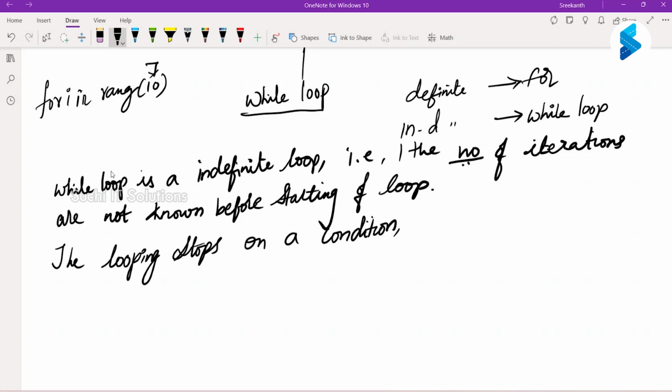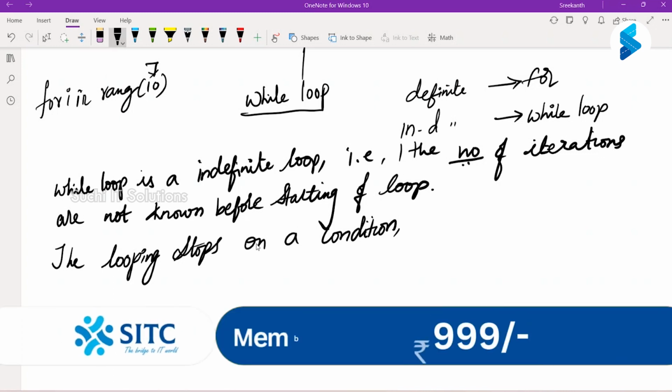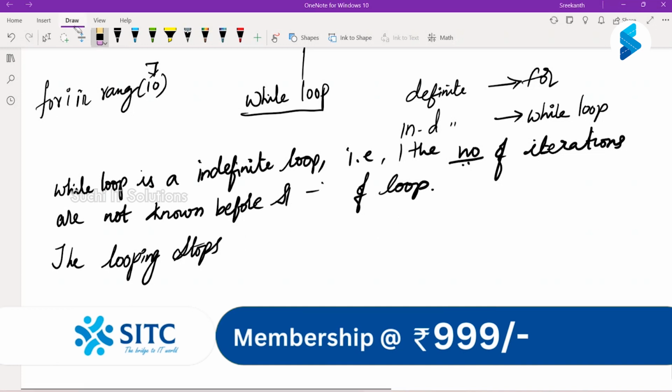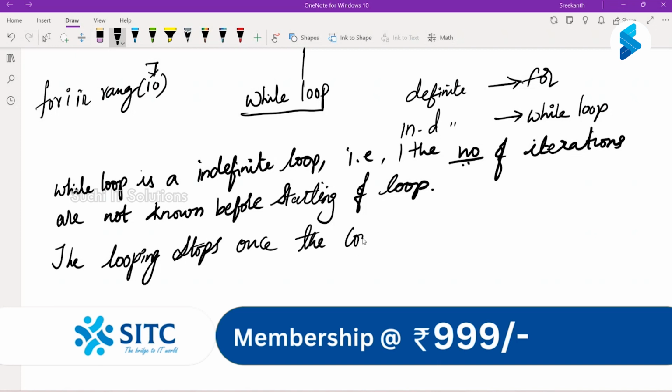Okay, let me write it the other way. The looping stops once the condition is met to stop.